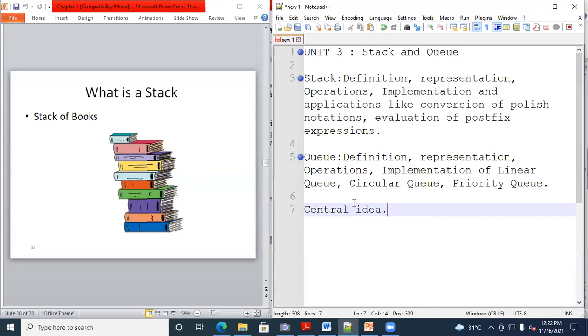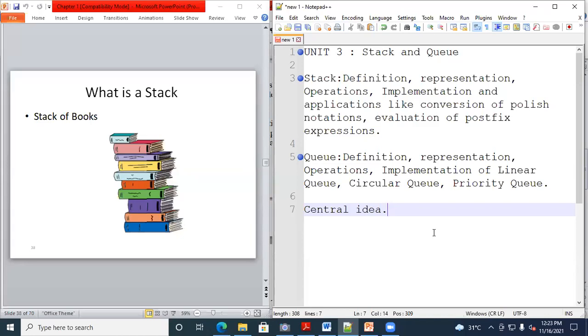Now, what are the main objectives of the unit number 3? What is the objective? The first objective: the student will be able to demonstrate the operations on stack and queue. Second, understand the representation of the stack and queue. And after that, students are able to explain the applications of a stack we are going to discuss here.